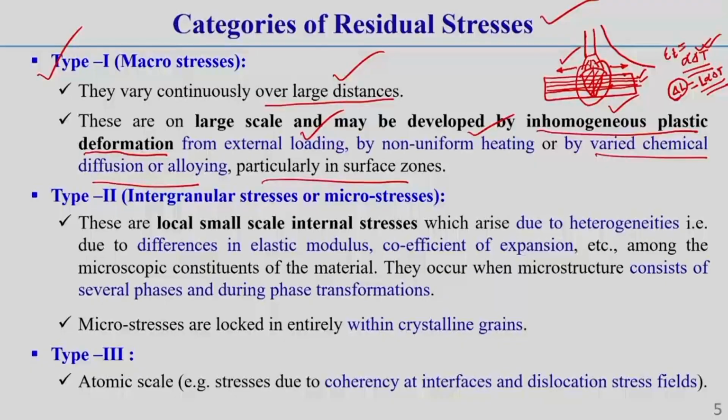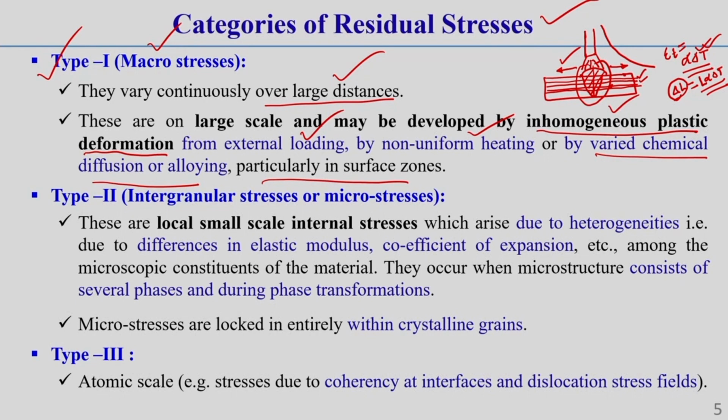That is why some locked-in restoring, or resisting, force develops inside the body, and it creates internal stress. That internal stress is actually residual stress. So this macro stress is developed due to inhomogeneous plastic deformation.